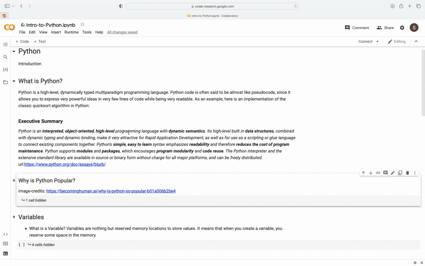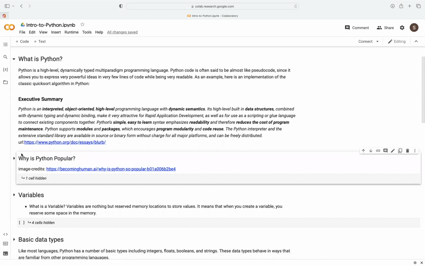Okay. So what makes Python very popular and easy to use is that it's simple and easy to learn, and the syntax emphasizes readability, right? This reduces the burden on program maintenance. Another great feature of Python is that it supports a plethora of modules and packages, all right? This encourages program modularity and code reuse. Okay, so this is what makes Python very versatile.